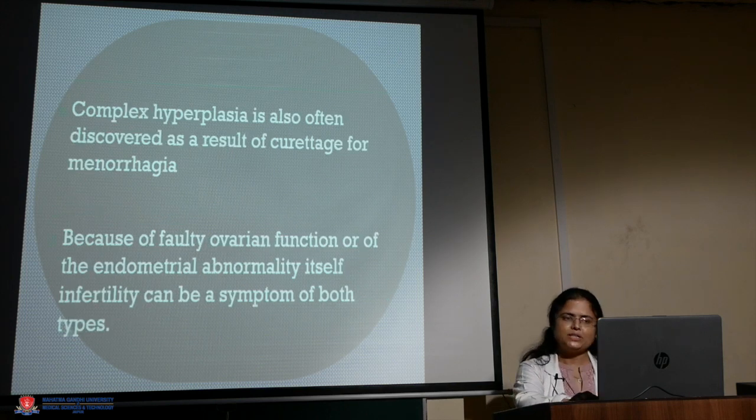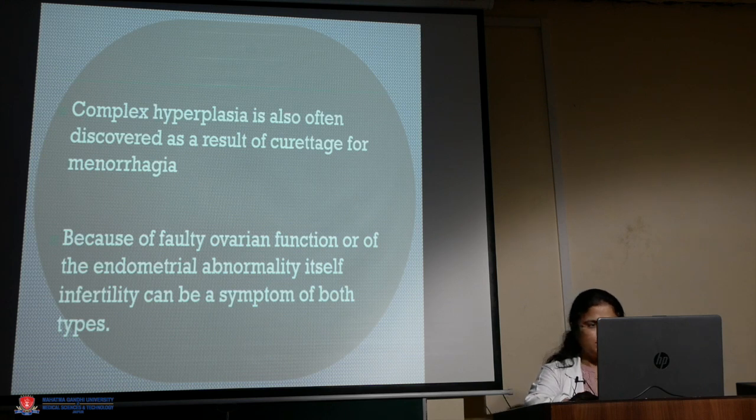Now complex hyperplasia is often discovered as a result of curettage for menorrhagia. Because of the faulty ovarian function or the endometrial abnormality itself, infertility can be a symptom in both types of hyperplasias.